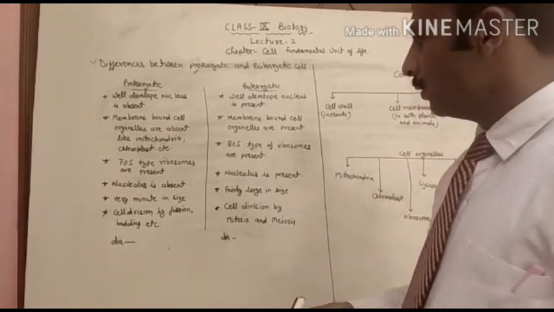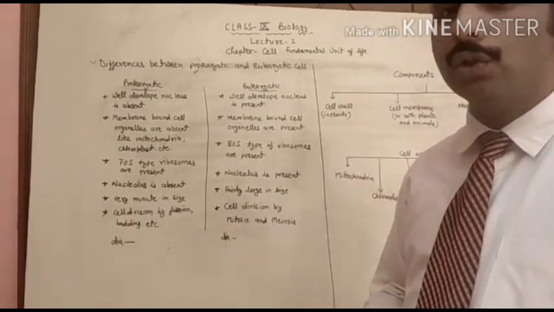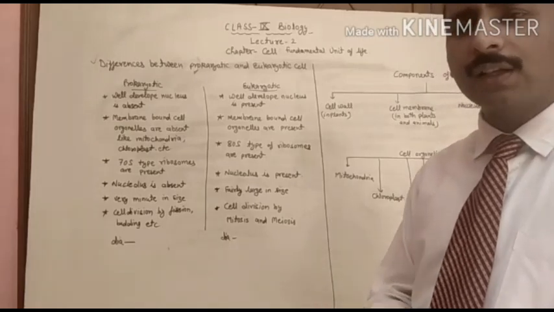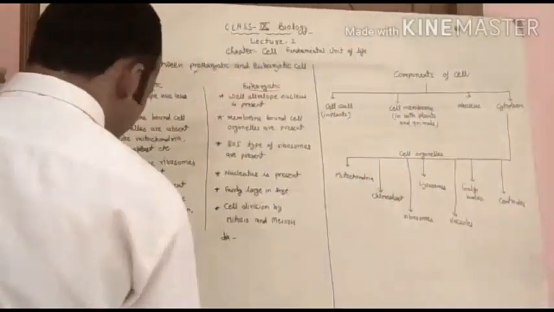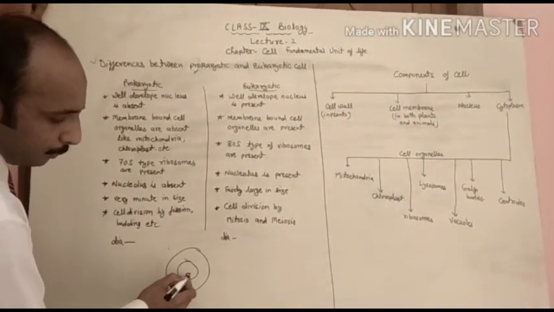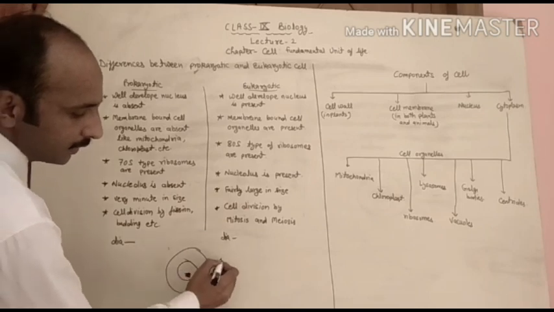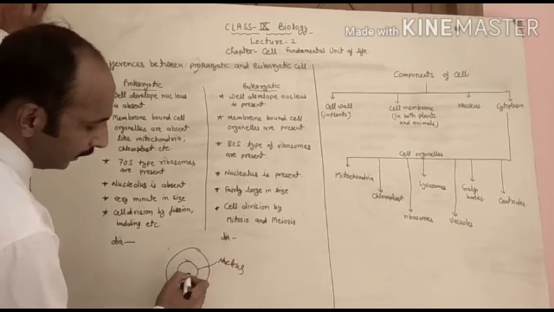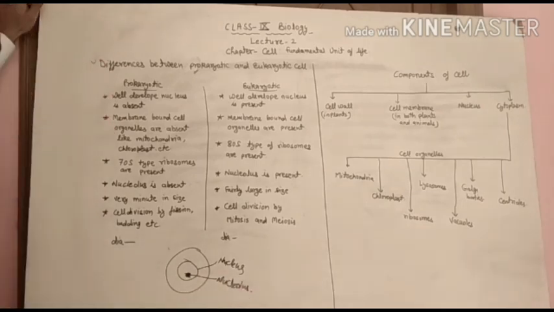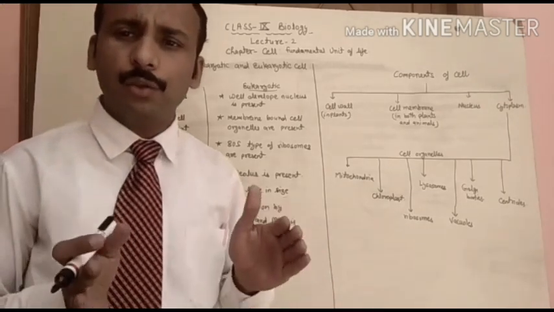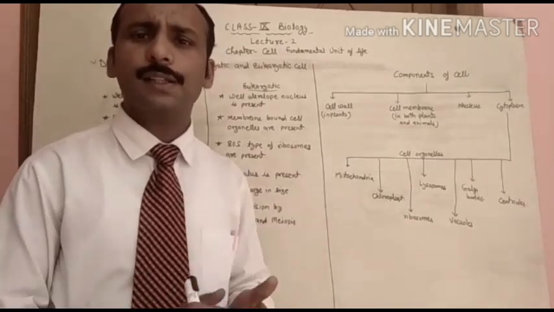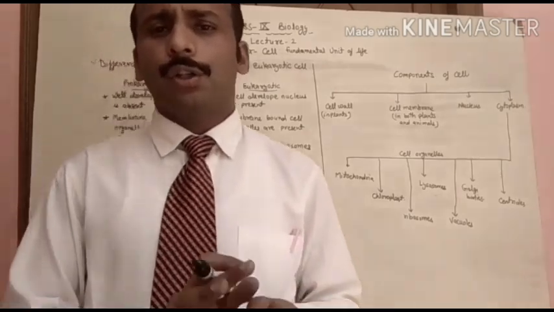Now the next one is the nucleolus, not nucleus. What is nucleolus? Inside the nucleus, a special structure is present. This is the nucleus. This is the nucleolus. Nucleolus is called the nucleus of the nucleus.